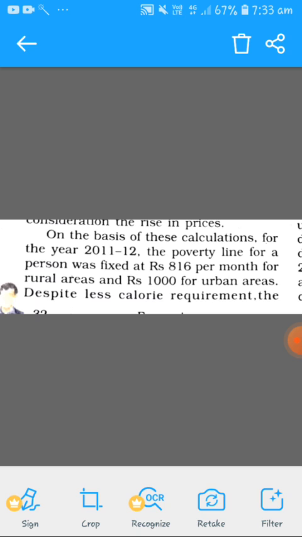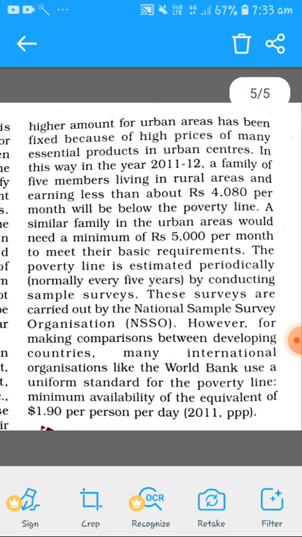So here you see it is given as 2011 and 12. In 2011 and 12 what was the poverty line? 816 per month for rural areas and rupees 1000 for urban areas despite less calorie requirement. Here you can see the poverty line was fixed at rupees 816 per month for rural areas, and in urban areas it is 1000. A higher amount for urban areas has been fixed because of higher prices of many essential products. Here the opposite thing is there.